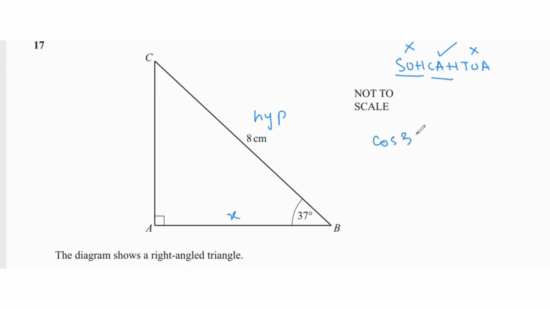So cos of 37 equals adjacent, which is x, over hypotenuse, which is 8. So x equals 8 times cos of 37. Whenever you have a fraction and you're trying to find the value of the term in the numerator, you cross multiply and get rid of the fraction. So that gives us 8 cos 37. And when you solve it, what you should be getting is 6.39 centimeters. That's your AB.